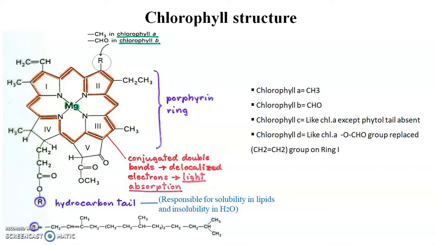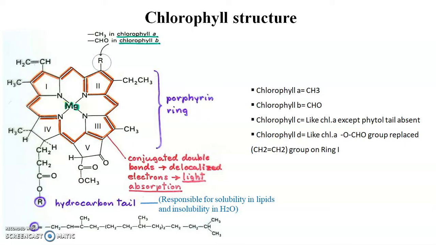And 4 nitrogens are present, linked with the magnesium ion, which acts as a chelating agent. Below this is the hydrocarbon tail made up of 20 carbons. It is responsible for solubility in lipids and insolubility in water; that is, it is non-polar in nature.